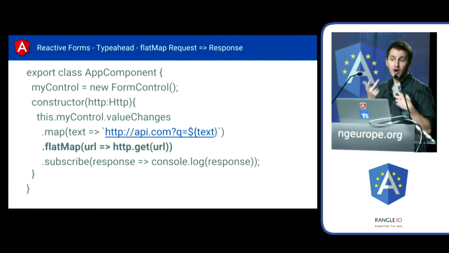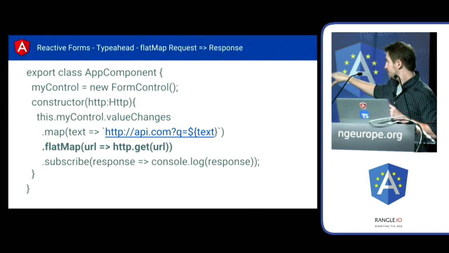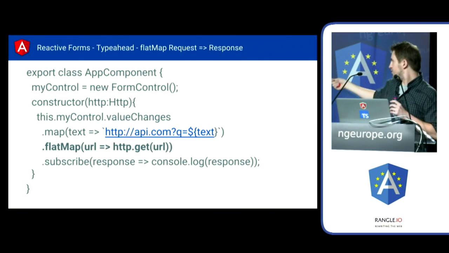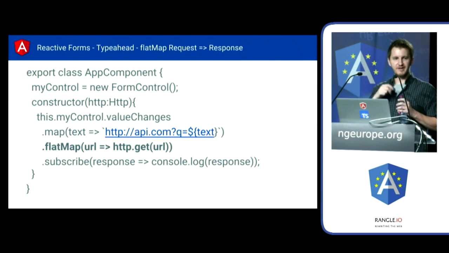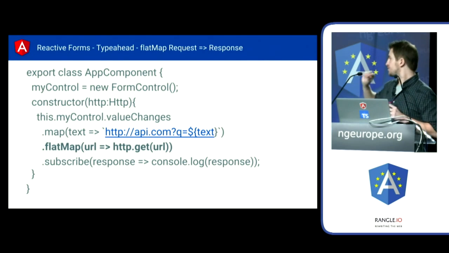This is very much like promises, that promises unwrap, right? You need to get the value out, and that's what we care about. So flat map will take in that URL, return a new observable, and flat map will wait and deliver the results of this HTTP query.